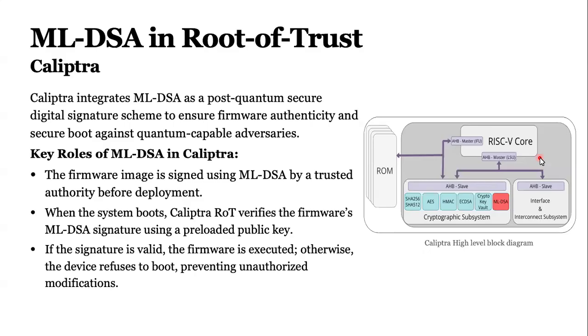So for ML-DSA, as we said, the firmware image is signed using ML-DSA by a trusted authority before deployment. And when the system boots, Caliptra verifies the firmware's ML-DSA signature using a preloaded public key. And if the signature is valid, the firmware is executed. Otherwise, the device refuses to boot to prevent unauthorized modification. And this is how they use ML-DSA in their implementation.